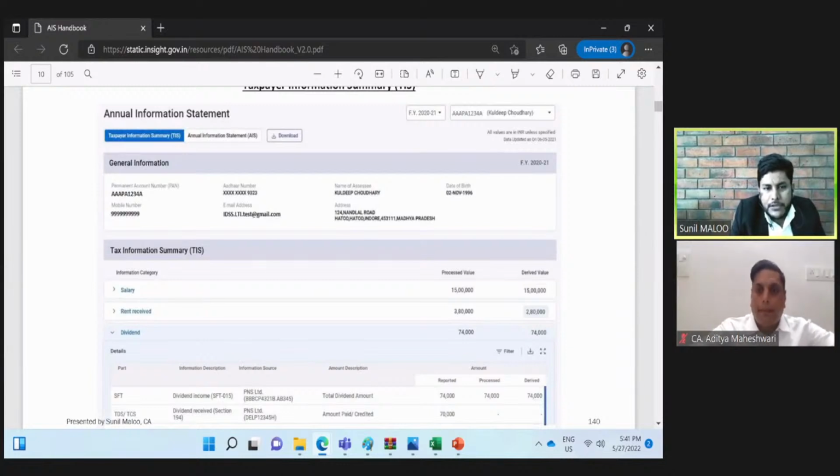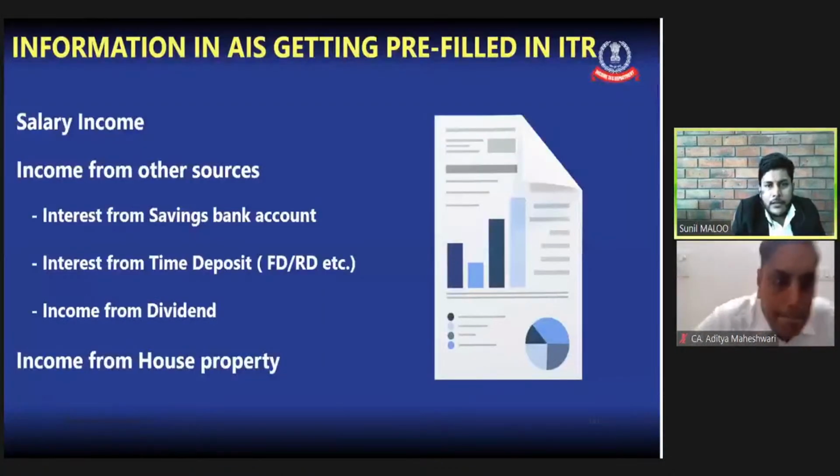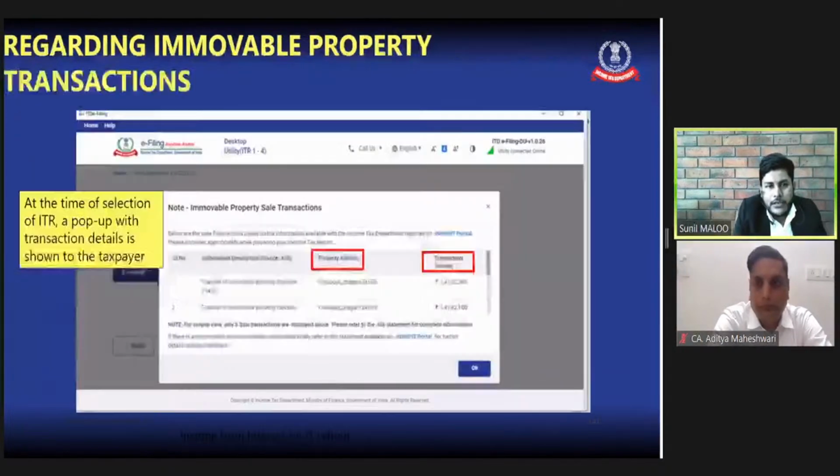This is the AIS after giving our feedbacks. And now what is the purpose of this entire exercise? Once we give all our feedback, the final derived value will be imported by the department in our pre-filled ITRs, such as salary income, income from other sources, savings bank interest, time deposit, dividend, house property. All such transactions will automatically be reflected in our income tax returns.